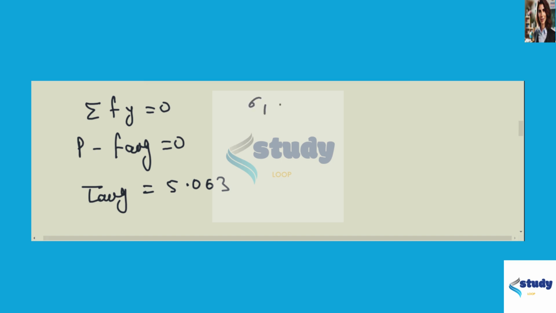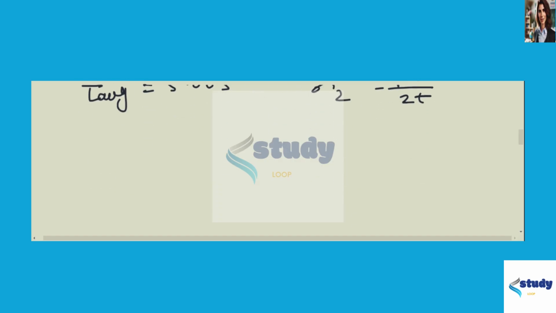Now σ1 equals PR by t. Solving this, we get σ1 as 5.0625. Now σ2 equals PR by 2t. Solving this, we get it as 2.531.